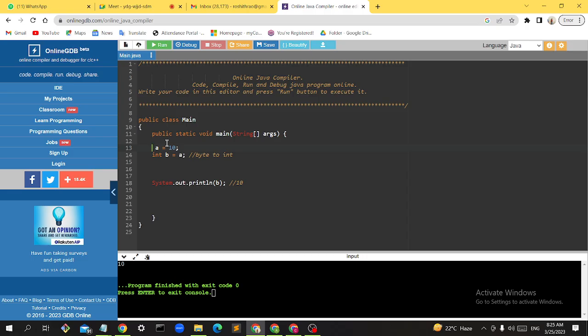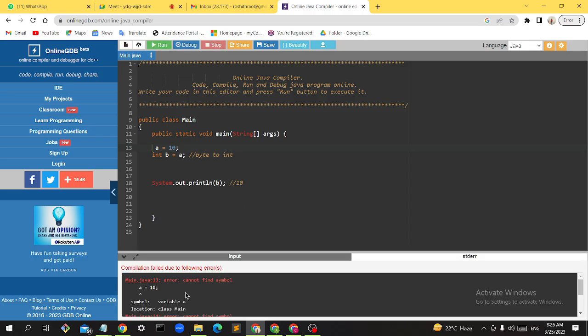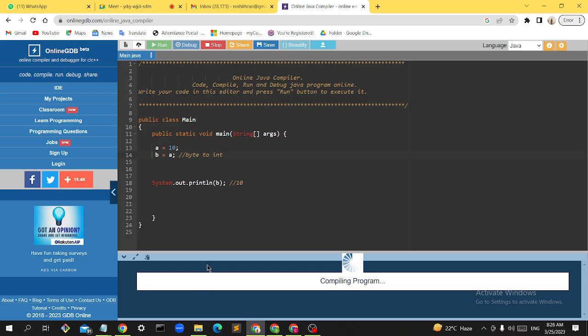So it should print 10, right? If we do not declare a data type, it should print 10 only. See here, how can it declare? If the syntax is not there... No, no, you have to remove this int also, sir. Okay, then it will print 10, right? Yeah, yeah. You see,